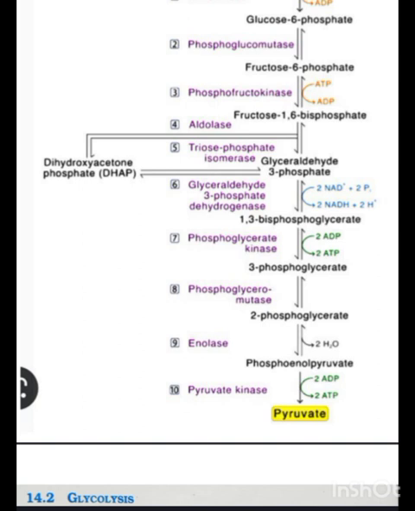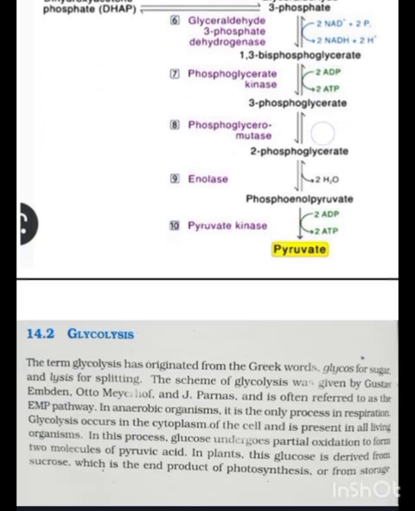3-phosphoglycerate is converted into 2-phosphoglycerate under the action of the enzyme phosphoglyceromutase. 2-phosphoglycerate is converted into phosphoenolpyruvate under the action of the enzyme enolase, with the release of 2 molecules of H2O. Now phosphoenolpyruvate is further converted into pyruvate under the action of the enzyme pyruvate kinase, and 2 molecules of ADP get converted into 2 molecules of ATP.